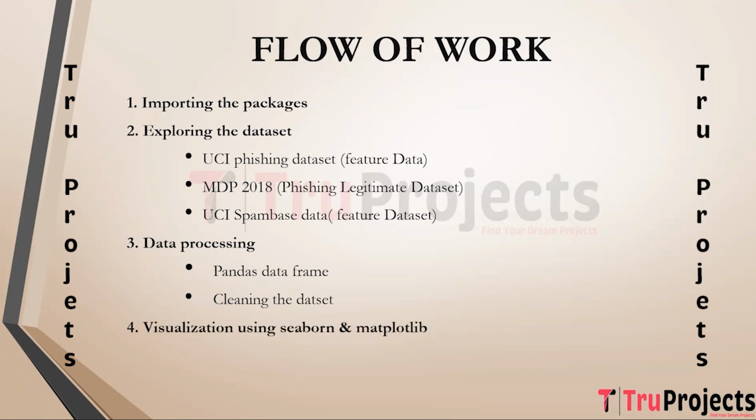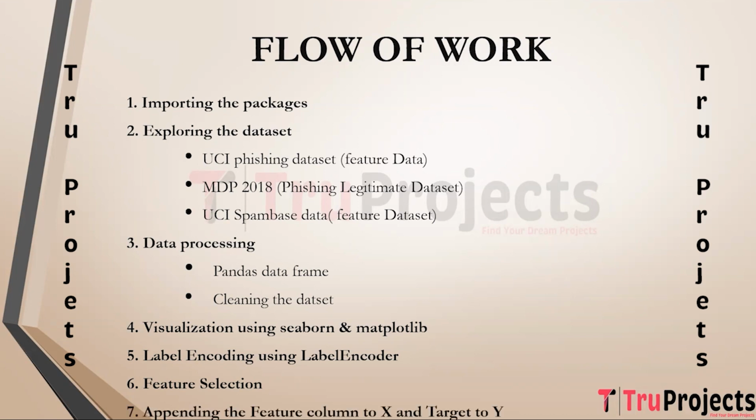Visualization using Seaborn and Matplotlib. In this step, we use data visualization libraries like Seaborn and Matplotlib to create graphs and charts that help in understanding the dataset and its characteristics. Label encoding using label encoder. Label encoding is a technique used to convert categorical data into numerical values, making it suitable for machine learning models. Feature selection. This step involves selecting the most relevant features from the dataset to reduce dimensionality and improve model performance.